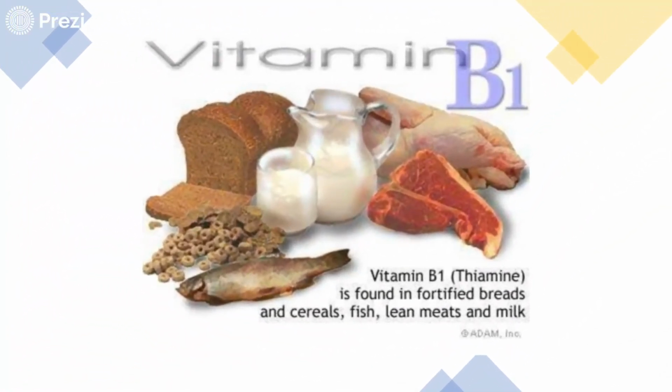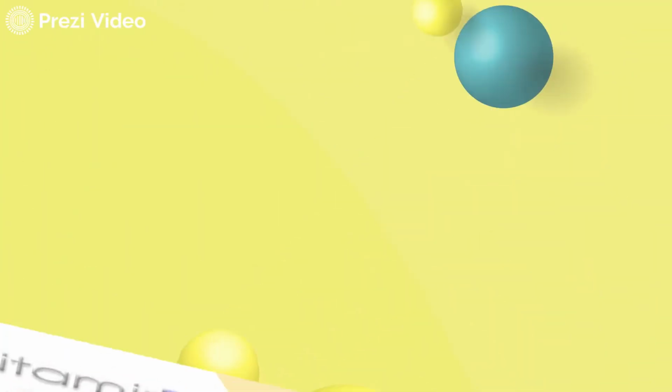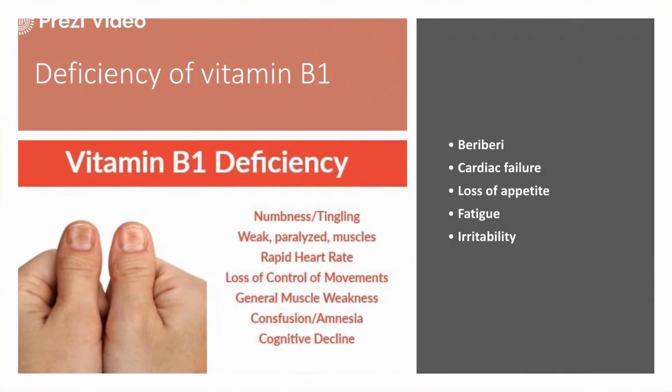So vitamin B1 is actually thiamine. It is found in fortified breads, cereals, meat, and milk. Then vitamin B1 deficiency causes beriberi, cardiac failure, loss of appetite, fatigue, and irritability.